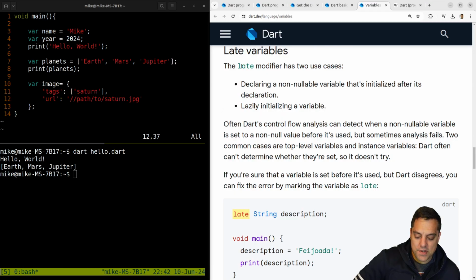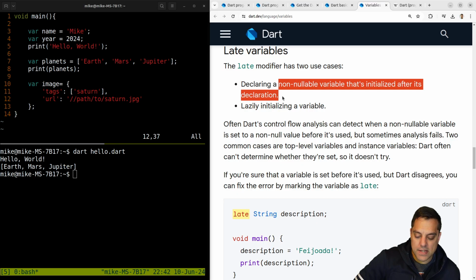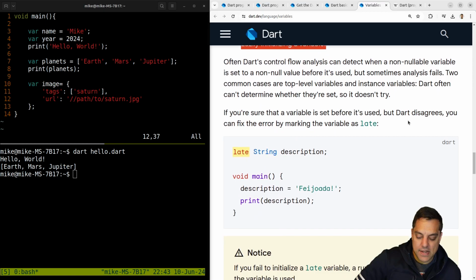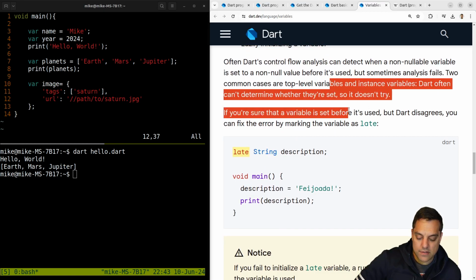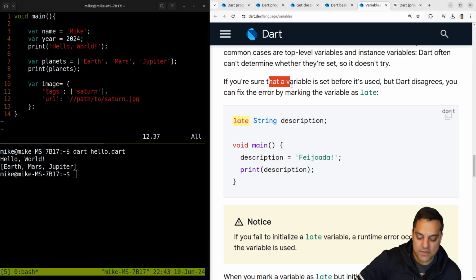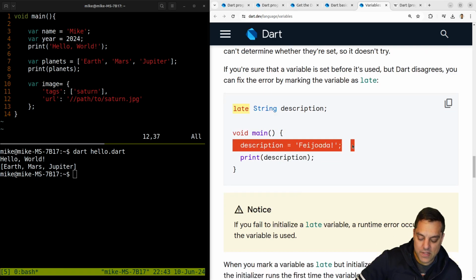Let's kind of peek around here. The late modifier has two use cases. Something that's initialized after its declaration. Oh, okay. So that answers that question about, hey, maybe this is something that's going to be a really big buffer or something, but I'm allowing myself to lazily initialize that variable. That's kind of cool. Okay. That's neat here. So you can fix the error by making it late. If you're sure the variable is set before it's used, but Dart disagrees, you can fix that by marking it as late. Okay, that's cool.